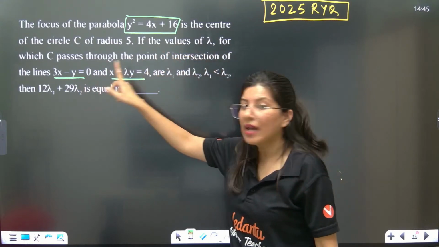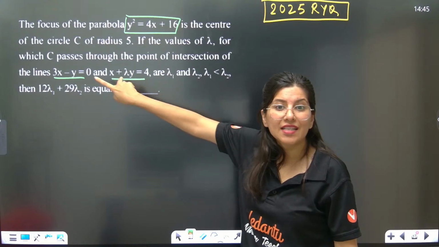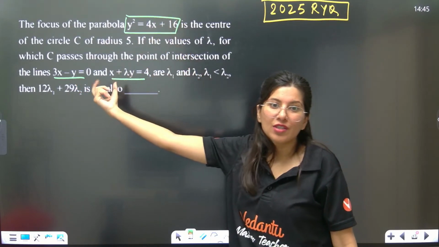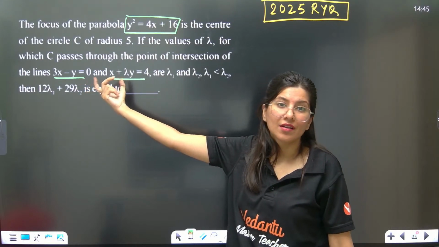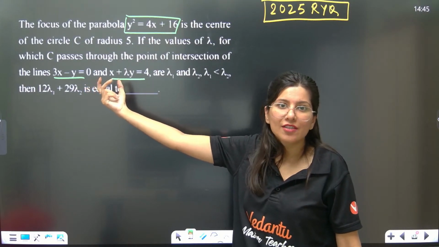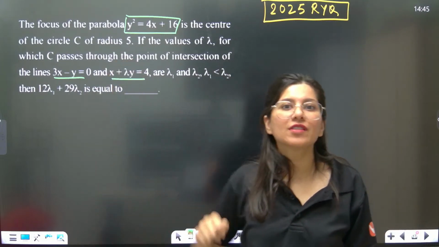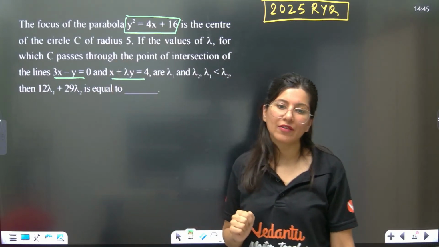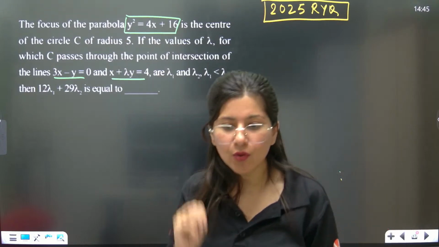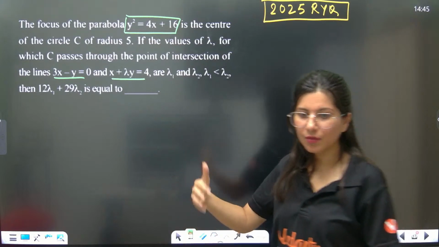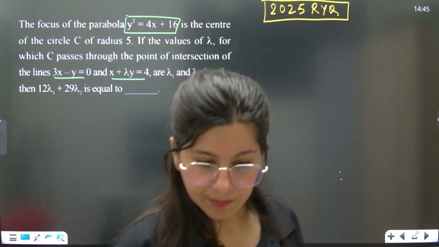There are two lines which are given to us. The intersection point of these two lines lies on the circle. So you just have to solve these, calculate the intersection point, put it in the equation of the circle and eventually get the value of lambda. Did you understand the whole procedure? Shall we start?